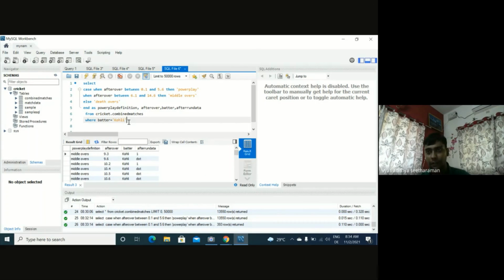So I hope this session was interesting. I covered select, where with certain filters, group by, then between and like operators. Then I taught you the case statement. I taught you having and order by. It's a great way to start with base SQL. Hope that you can practice this on online databases.